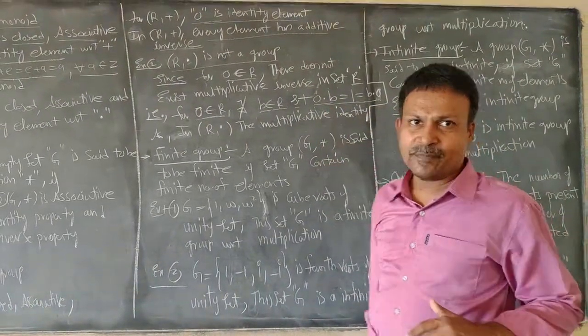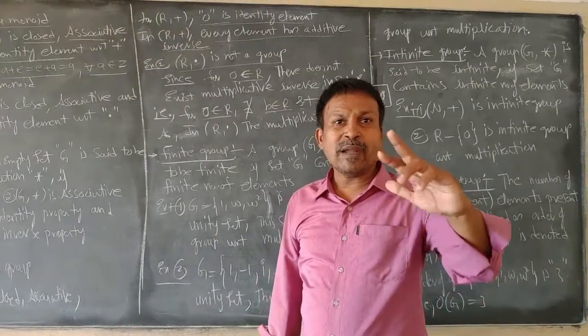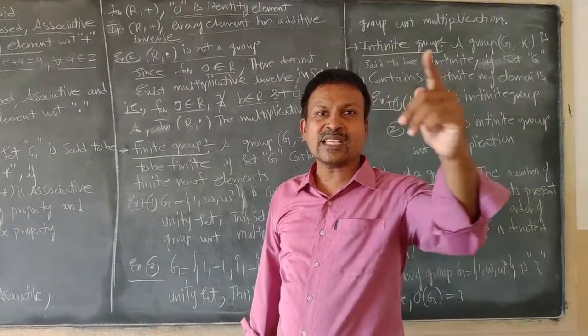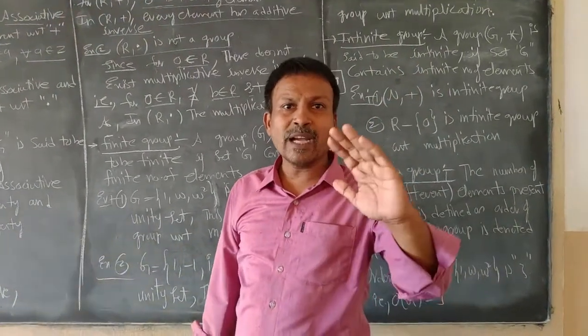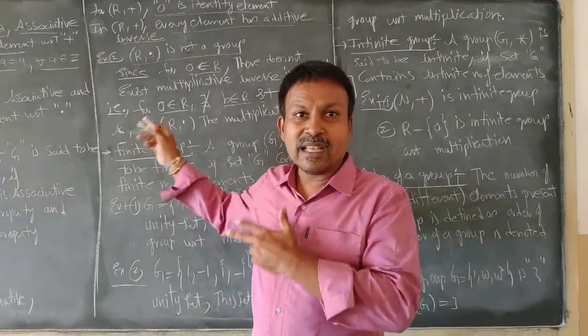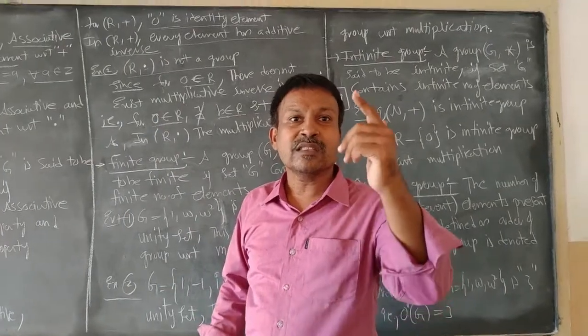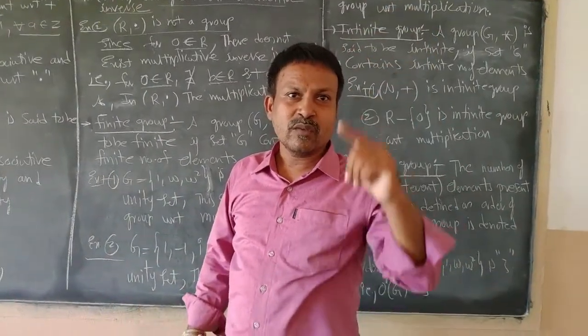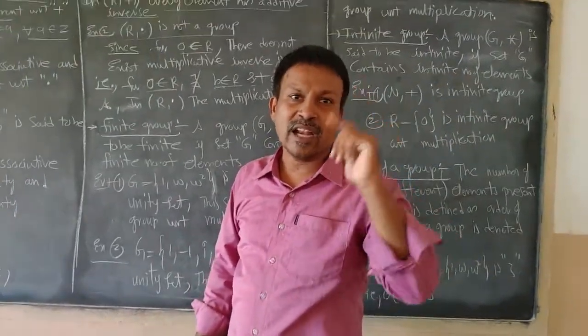What does this represent? The multiplicative inverse of a is 1/a, or the multiplicative inverse of 4 is 1/4. Now the element is 0. The multiplicative inverse of 0 is 1/0, where 1/0 is an undefined element.